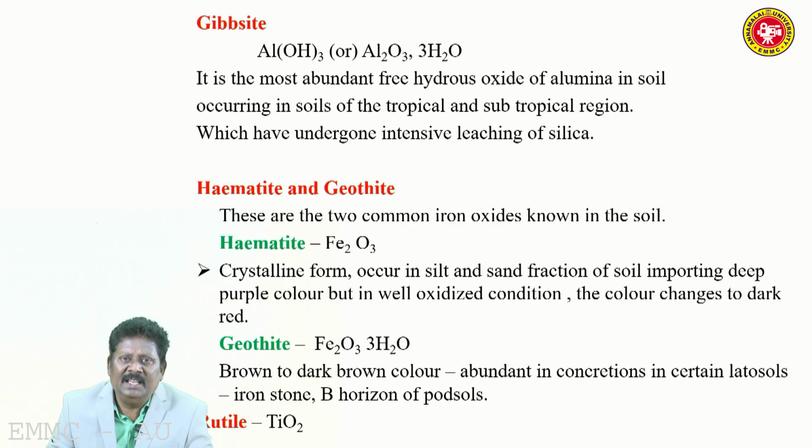When silica is leached, the alumina will be enriched in the soil, and becomes aluminum hydroxide, gibbsite. Then the next ones are hematite and goethite.